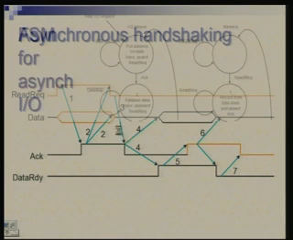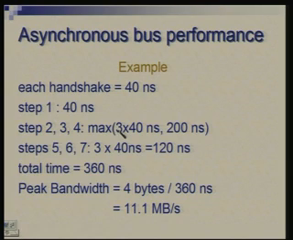So, we are saying that it is the max of these two quantities, 3 times 40 and 200 nanoseconds, which in this case happens to be 200 nanoseconds. And then there are 3 more steps, 5, 6 and 7, each requiring 40 nanoseconds. So, another 120 nanoseconds goes for that. Adding all this, the total time for steps 1 to 7 adds up to 360 nanoseconds, and once again assuming that the bus is 1 word wide, we get a total bandwidth of 11.1 megabytes per second.